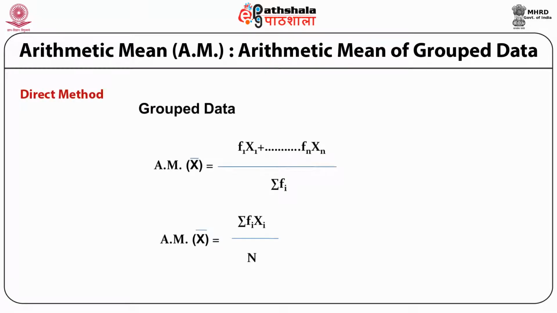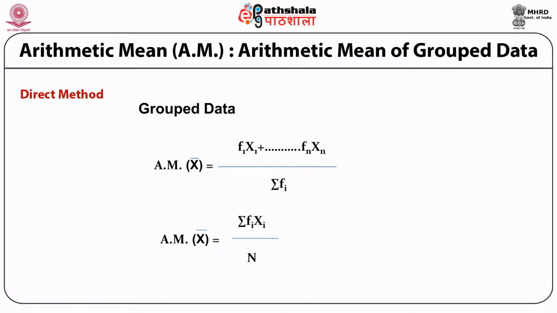Now let's talk about group data. Group data means that we have classes and there are frequencies. Suppose we talk about income of people and the classes are say 0 to 5,000 and there are 10 people. So frequency is 10. 5,000 to 10,000, say there are 8 people. So frequency is 8.